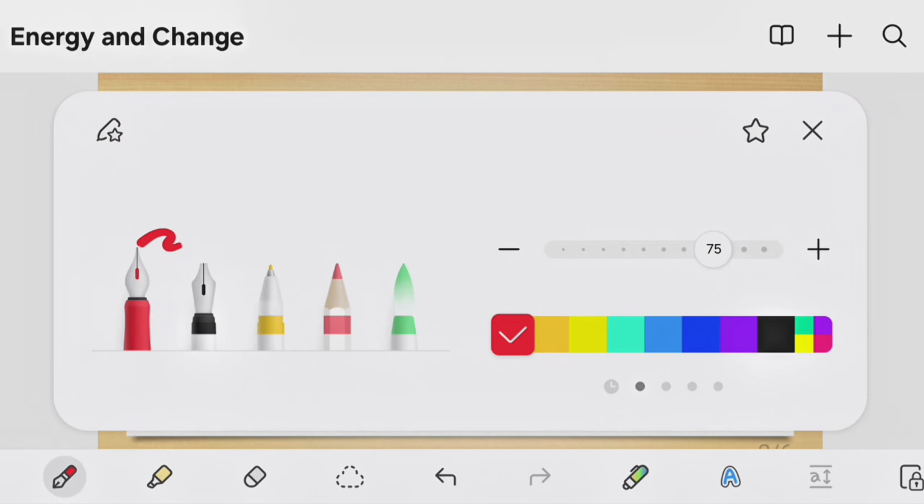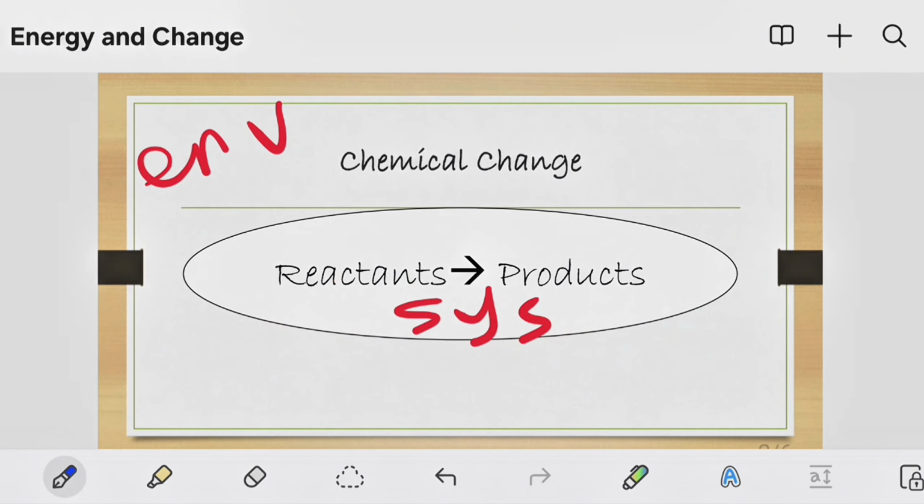We need energy from somewhere in order to break the reactants so that we can form new products. That is what we said in our previous session.